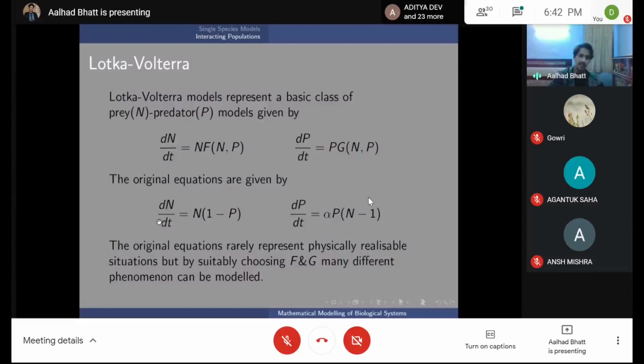If you solve these equations, you get closed loops in phase space, which means that both the populations are just oscillating. They're repeating the same path, which is not something that's typically seen in real systems. The strength and popularity of these models is based on the fact that you can vary them and create a general equation which can be used to model different types of situations.